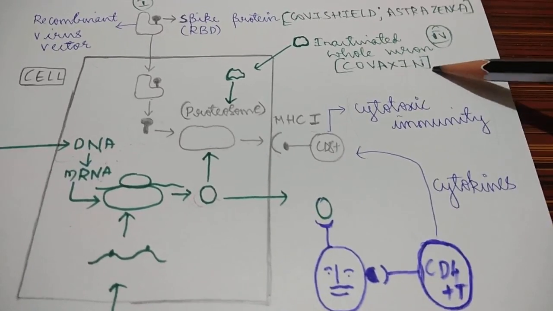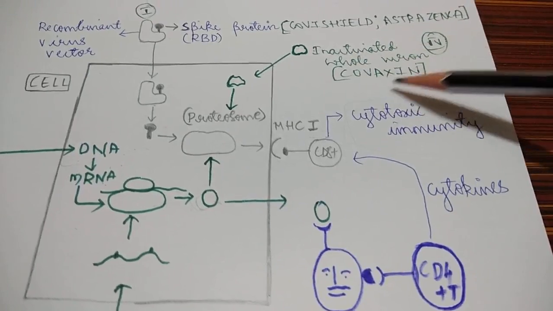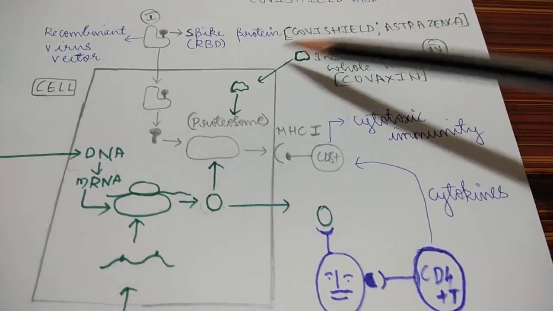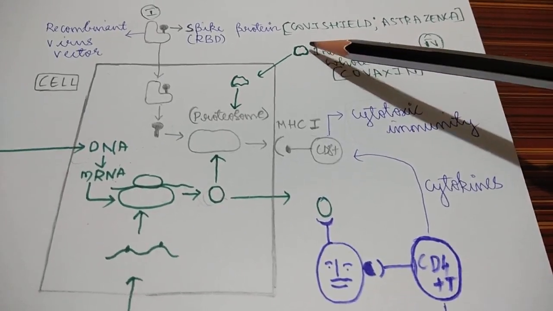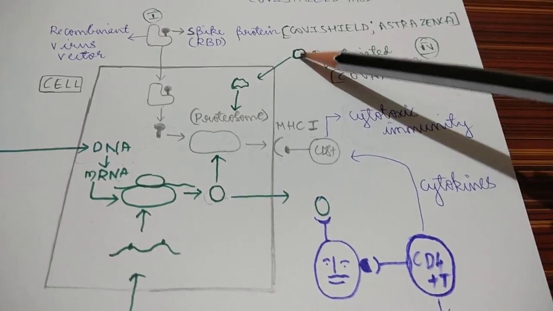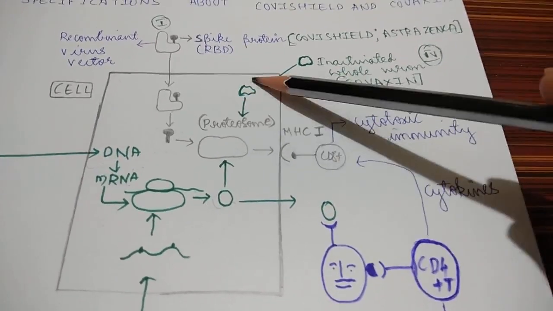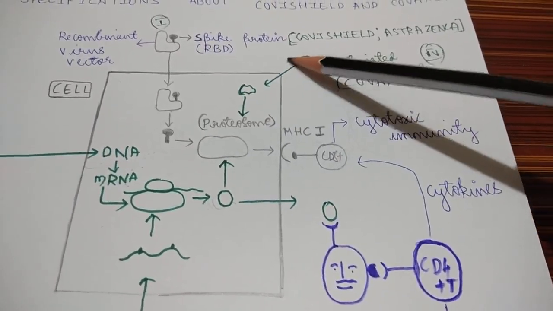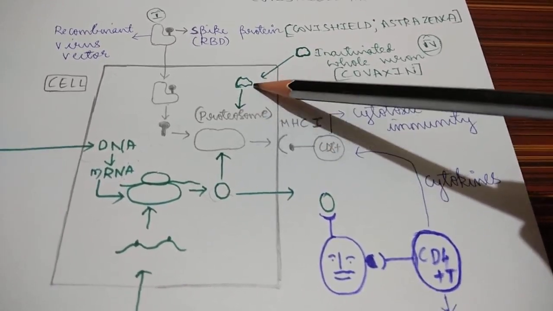aluminum hydroxide. Okay, in this type of vaccine, it's an inactivated whole virion. Not just the spike protein, the whole virion is inactivated, and when this vaccine is given, this enters the cell, same through lipid membrane covering this. Once it enters inside the cell, the lipid membrane shuts off.